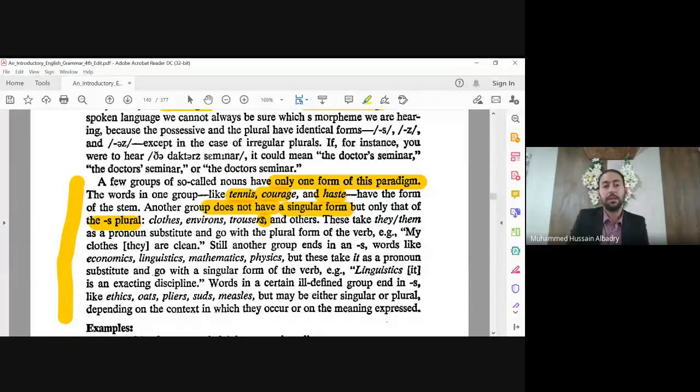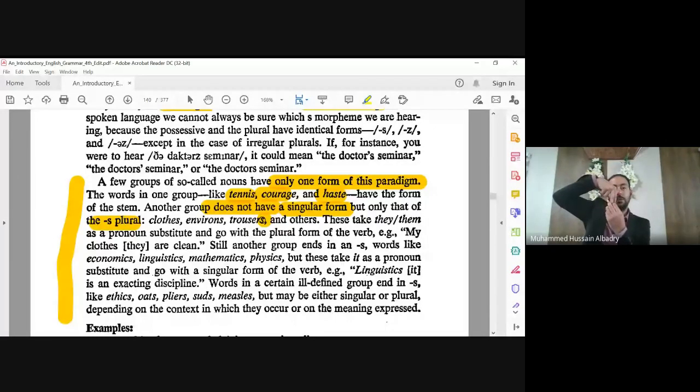So, in English, when objects consist of two parts, we consider them plural. يعني تتكون من جزئين نعتبرها plural. Trousers, how many parts? Two parts. بنطلون.